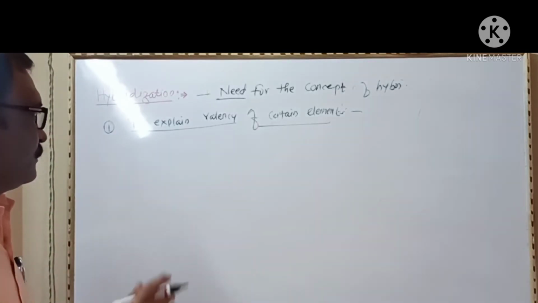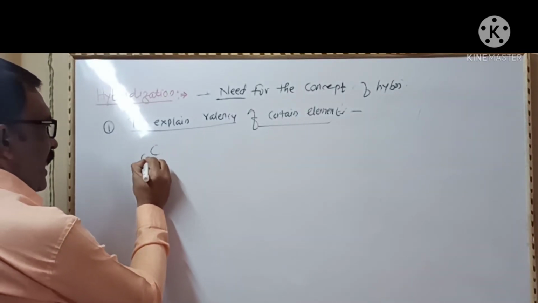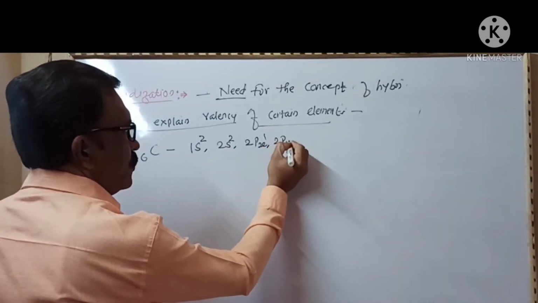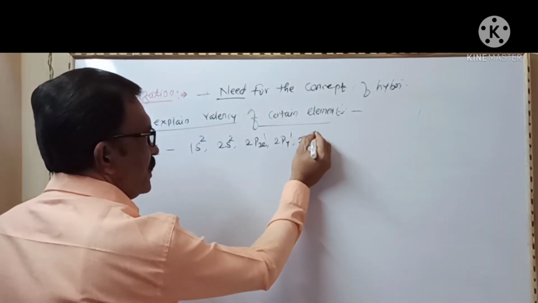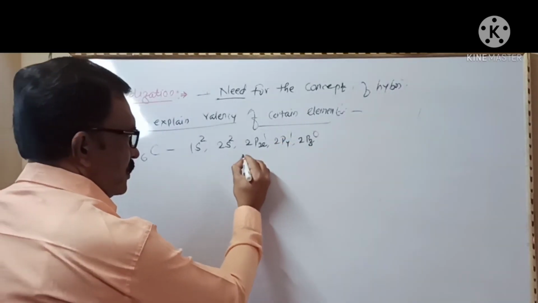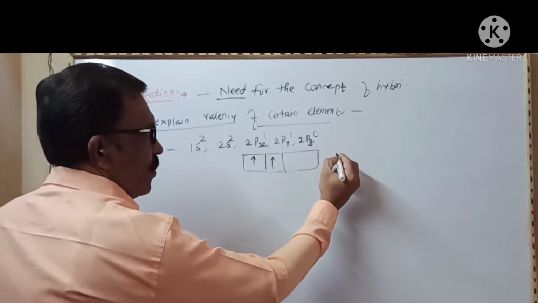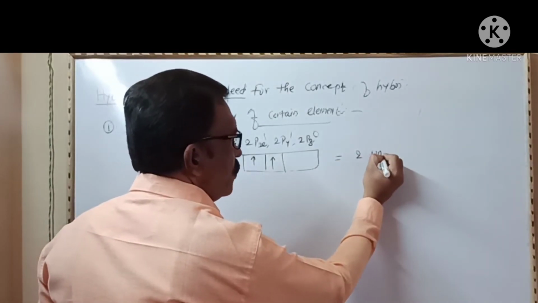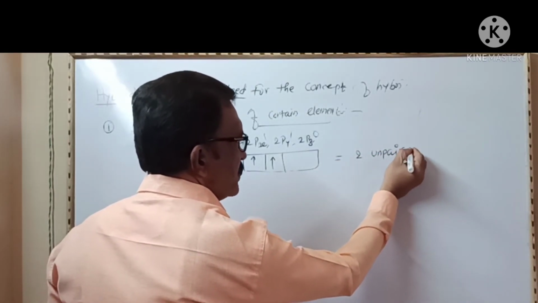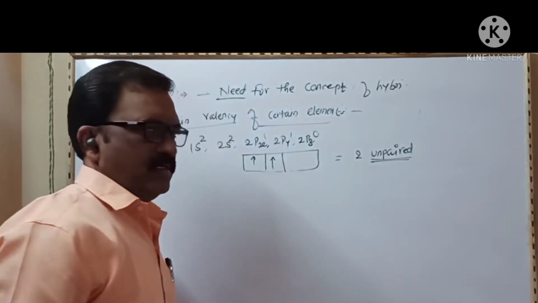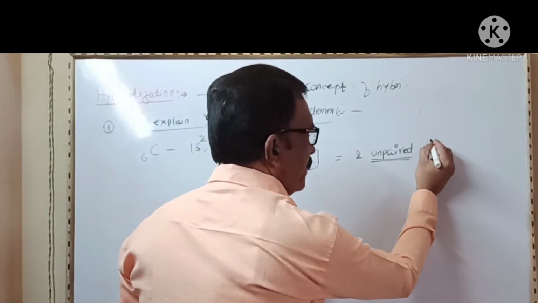For example, carbon, atomic number 6, has electronic configuration 1s2, 2s2, 2px1, 2py1, 2pz0. Here, carbon has only 2 unpaired electrons.